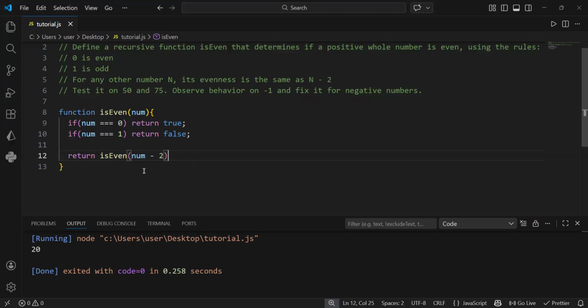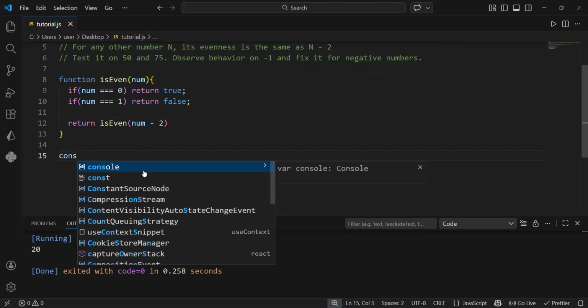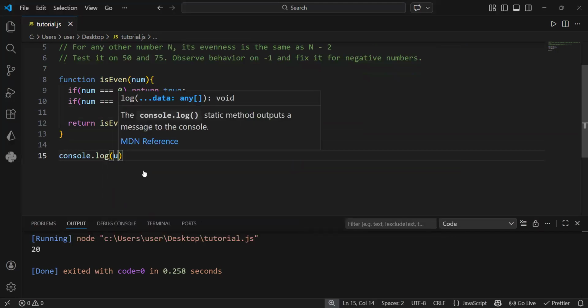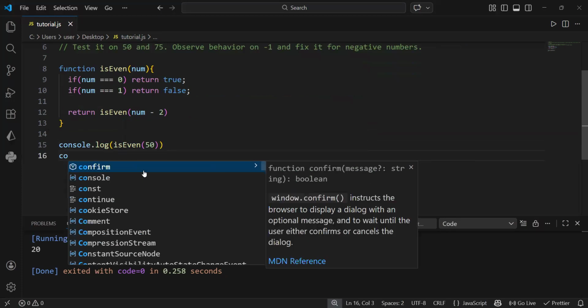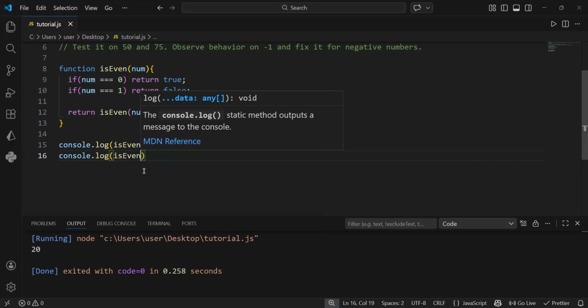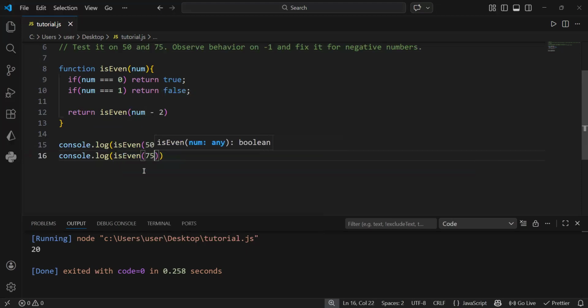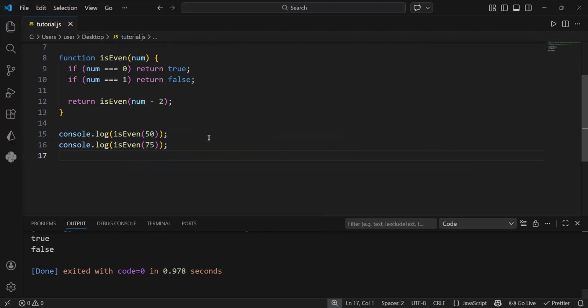So now we have written this function. Let us go on. They say we should test it against 50 and 75. So I will say console.log isEven for 50, and then I will do another console.log isEven for 75. So if I save this file and run it, it returns true and false. 50 is true, but 75 is false.